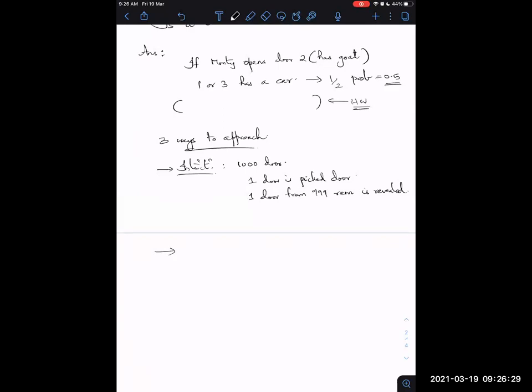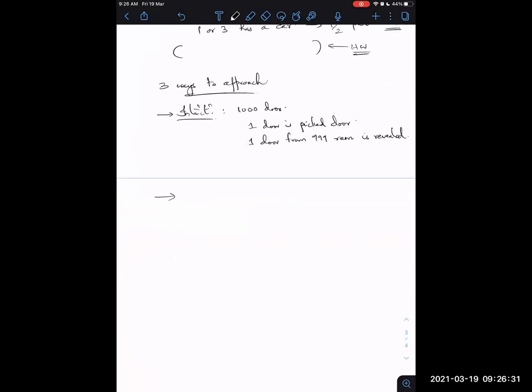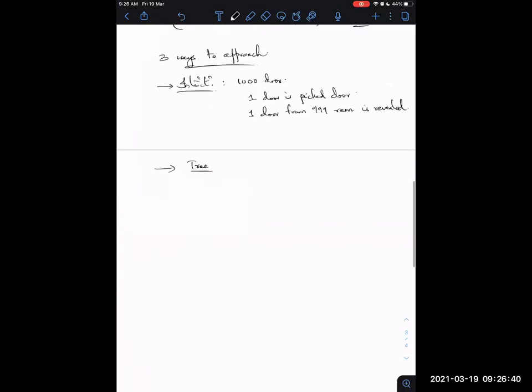Now what I'm going to do is explain the same idea using a tree. We have seen this tree diagram idea in one of the first few classes. We are going to draw a tree diagram and figure out the probabilities that Monty opened a specific door.